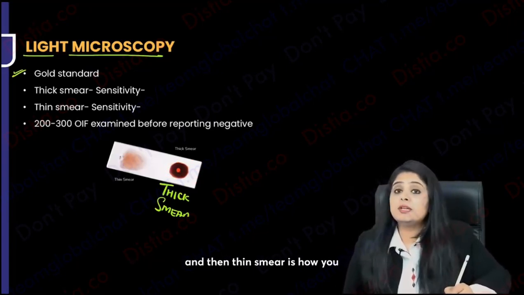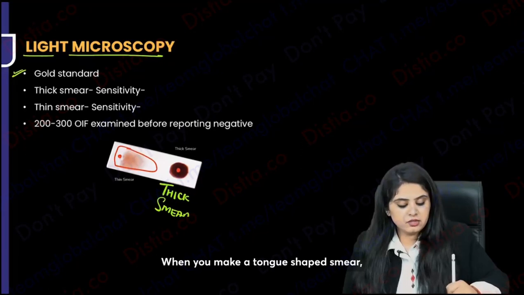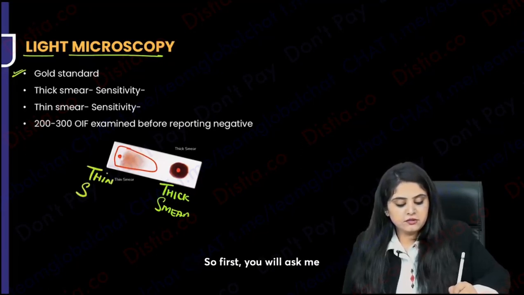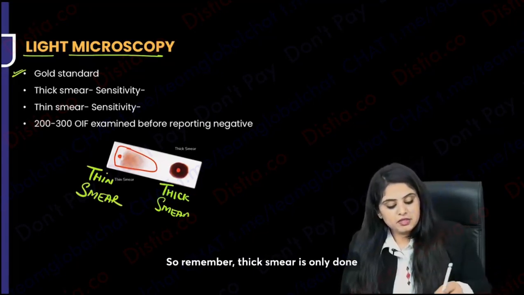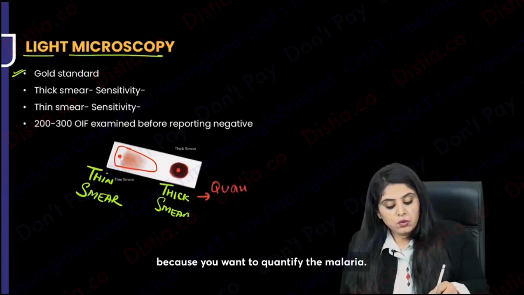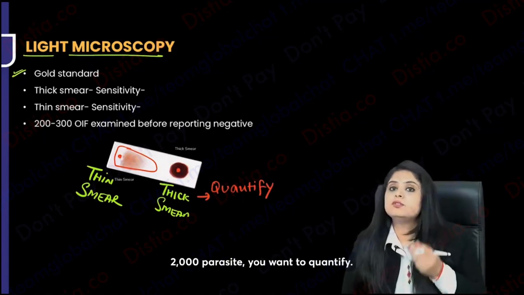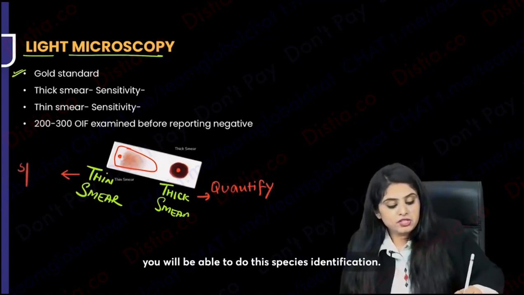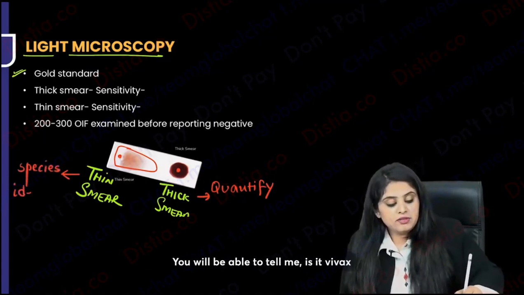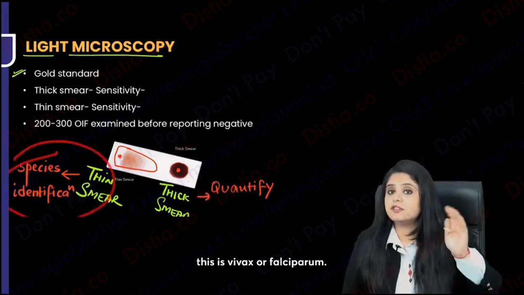And then thin smear is how you make your smears in your practical. You take 1 drop of blood and make a tongue-shaped smear. That is a thin smear. So first you will ask me, what is the reason for making two smears, one thick, one thin? Remember, thick smear is done because you want to quantify the malaria: 100 parasites, 500 parasites, 2000 parasites. But in thin smear, because everything is so thin, you will be able to do the species identification, to tell whether it is vivax or falciparum. So thick smear is done only to count, and thin smear is to tell you, this is vivax or falciparum.